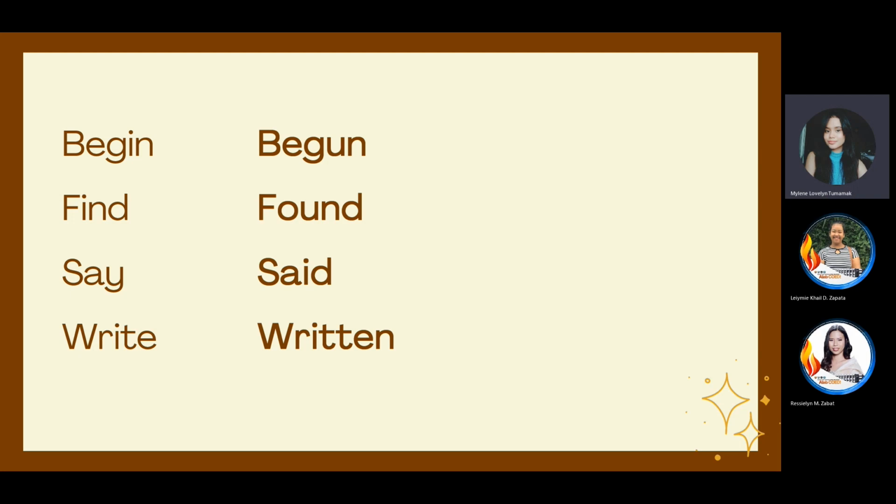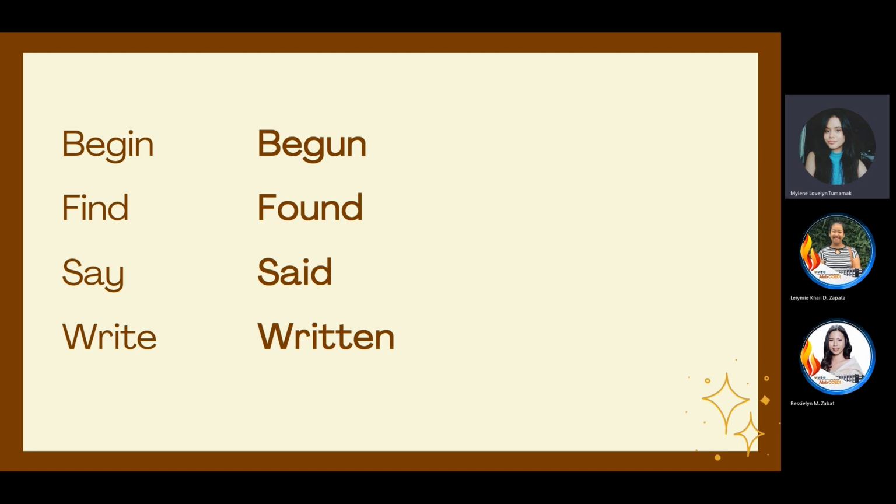Written. Okay, so in the word write, we doubled letter T first, can you observe it? We doubled the letter T and then we added N at the end. So there you go. So begun, found, said, written.